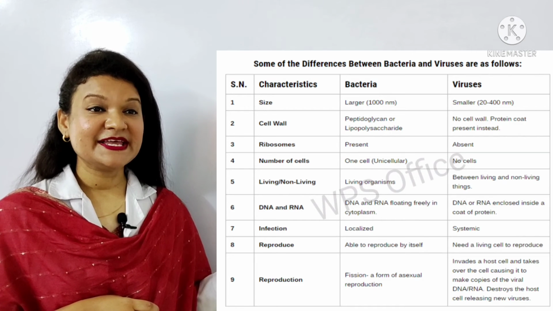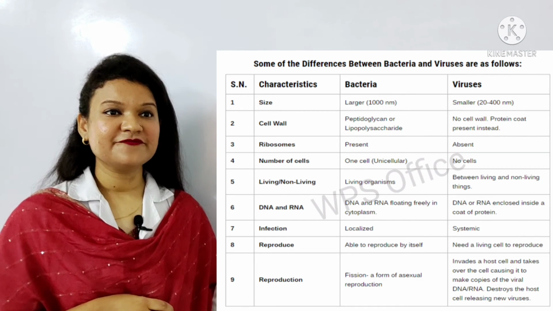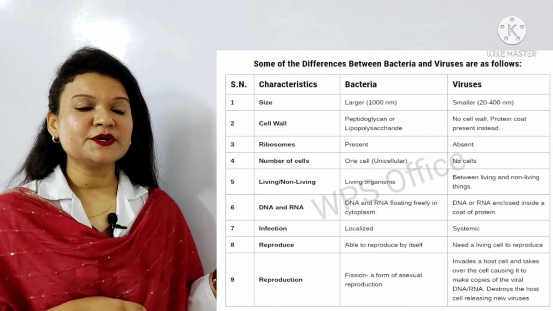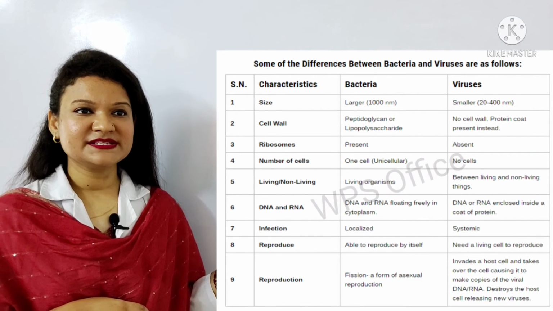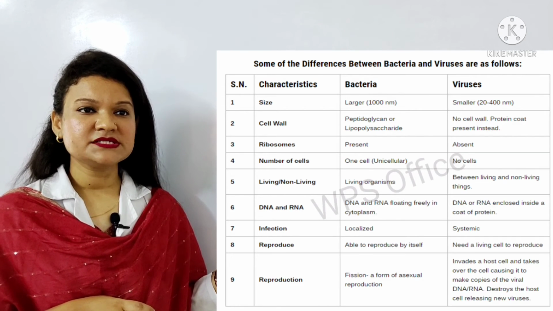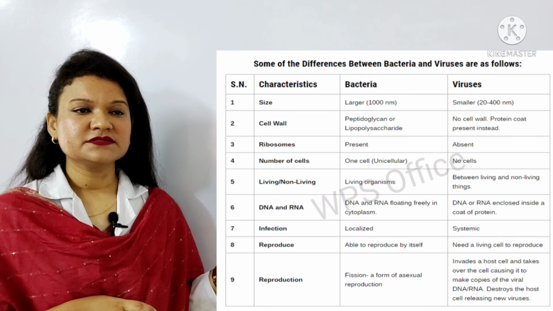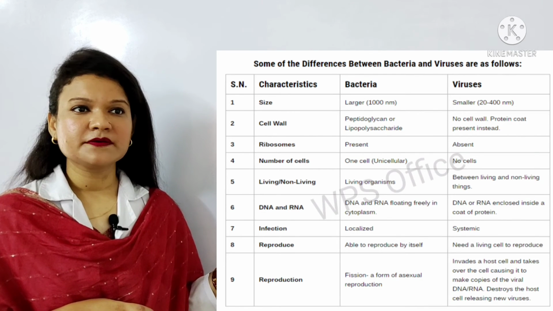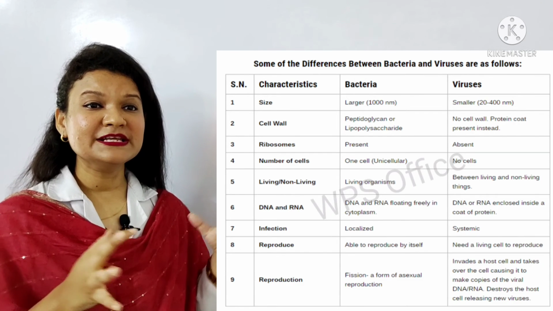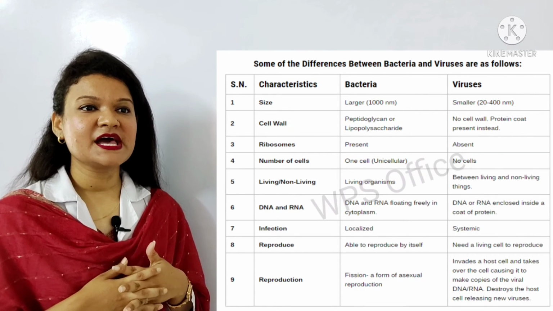Ribosomes are present in bacteria and in viruses ribosomes are absent. Number of cells. Bacteria have one cell, so it can be called unicellular. Viruses have no cells and are living or non-living. Bacteria are living organisms, viruses are between living and non-living things.